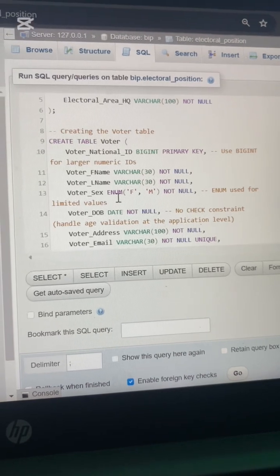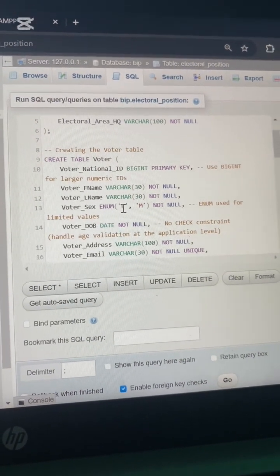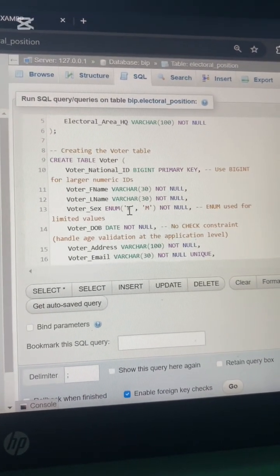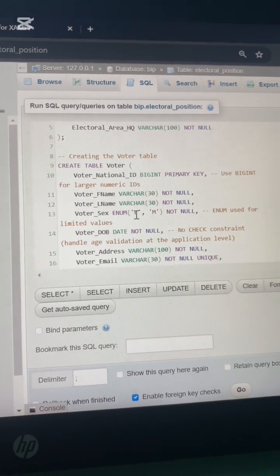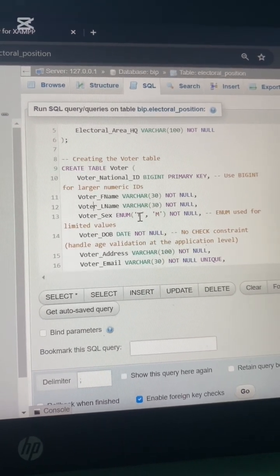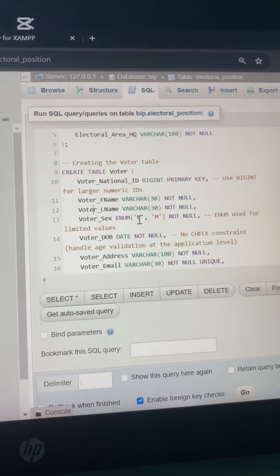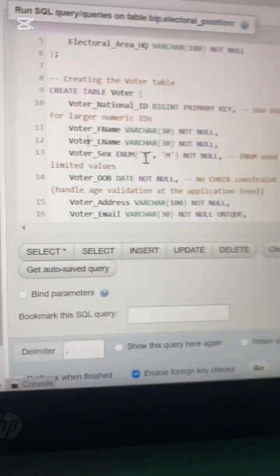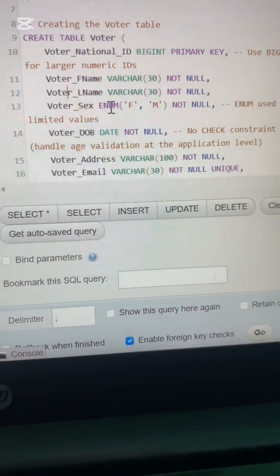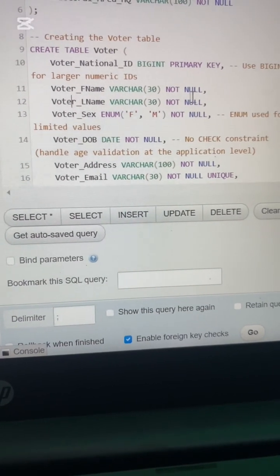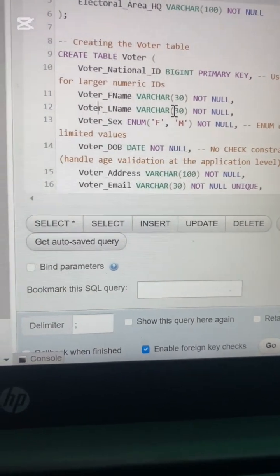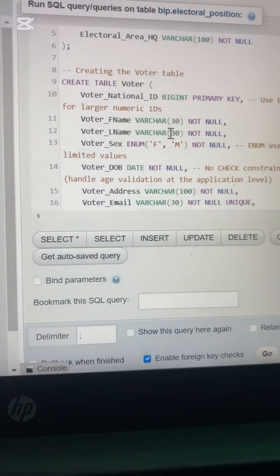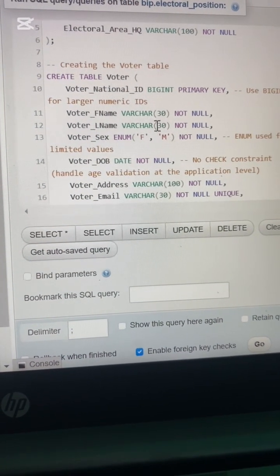Okay, so for the voter sex, we set it to enum. Enum means you have only specific data regarding a certain column. So if the voter sex is set to an enum, this means it can either be F or M. Same case for subscriptions, you can either be a gold, premium, or bronze subscriber.